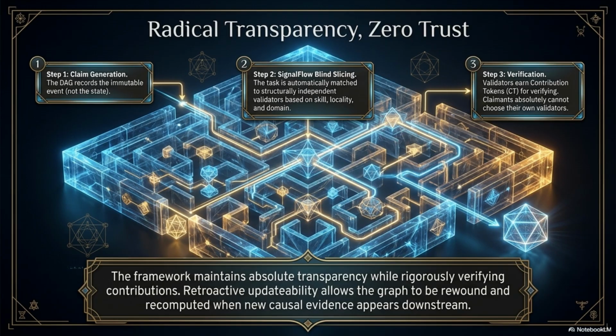Radical transparency. Zero trust involves 3 steps: claim generation, signal flow blind slicing to match tasks to independent validators, and verification. This framework maintains absolute transparency while rigorously verifying contributions.